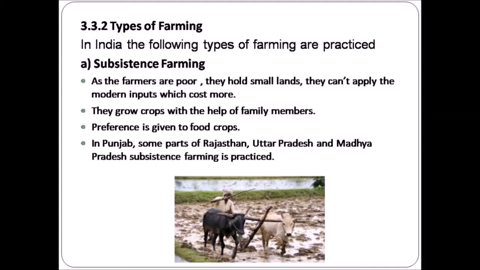In this type of farming, the farmers grow food crops to meet the needs of themselves and their family. A very little of the remaining is sold for income. In this type of farming, all the members of the farmer's family are involved and they work together in the agricultural field. This type of farming is usually practiced in Punjab, some parts of Rajasthan, Uttar Pradesh and Madhya Pradesh.